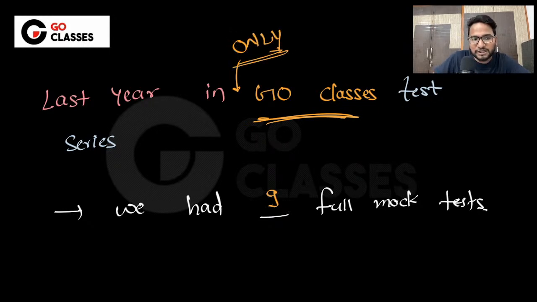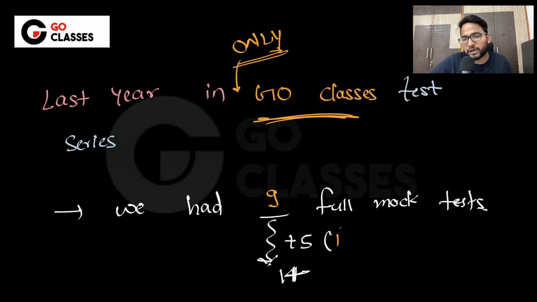But this year we are incrementing from 9 to 14. We are adding 5 more tests this year. Why? Because we have found out that full mock tests were very helpful to the aspirants. So why not give them more quality tests and let them prepare for the worst condition that might happen in the GATE examination, right? So we will be having 14 in GO Classes test series.